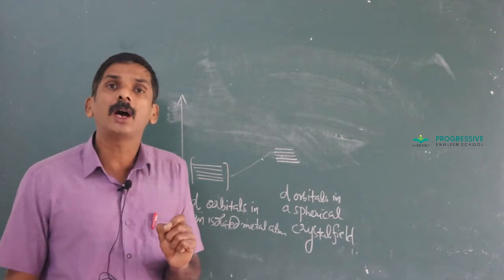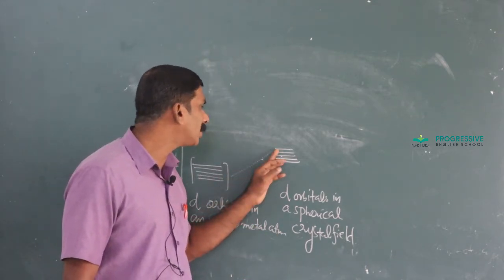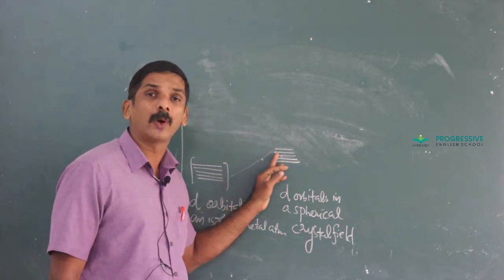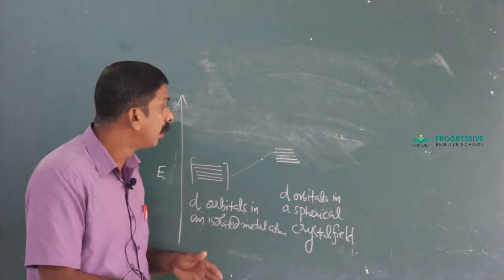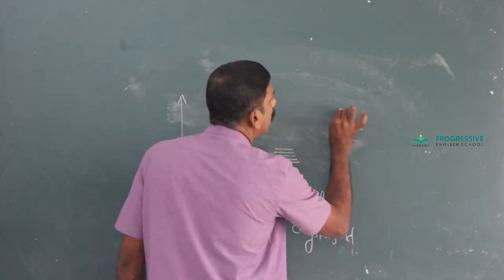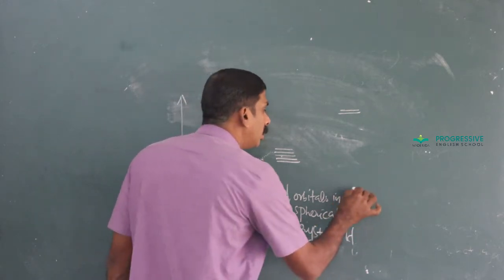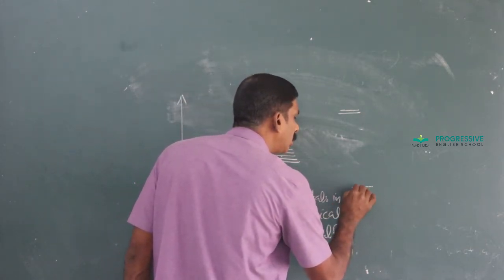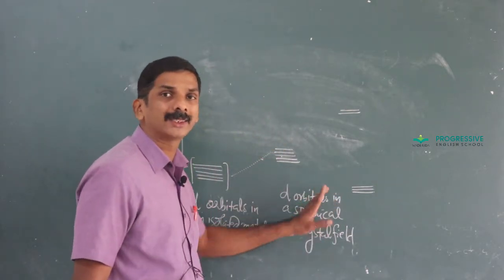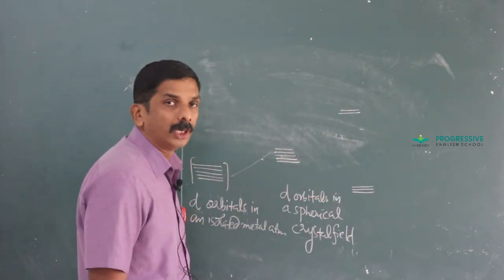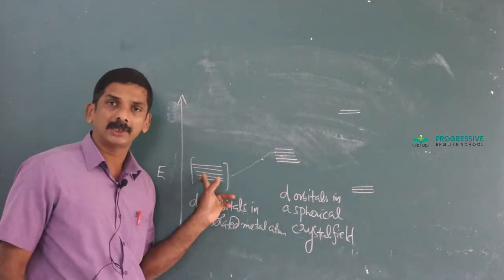In an octahedral complex, the orbitals dx square minus y square and dz square lie in the direction of the ligand. Consequently, their energy is raised while the energy of the other three orbitals, namely dxy, dyz and dxz, gets lowered.